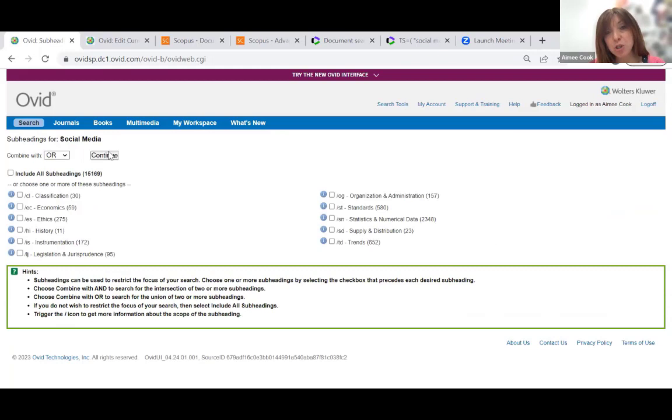And then for the next page, this is generally one that you can, I was going to say ignore, which seems like a bit of a harsh verb, but you can pretty much ignore this page for systematic review. What this page does is it suggests a list of subheadings that you might want to add into your search. So typically that's different branches of medicine. So if, for example, I'd searched for cancer, for oncology, it would perhaps suggest subheadings such as drug treatment, surgical intervention, palliative care, those kinds of things. We don't really need to use this page for systematic review because we don't necessarily want to limit our search at this stage. So I'm just going to click continue.